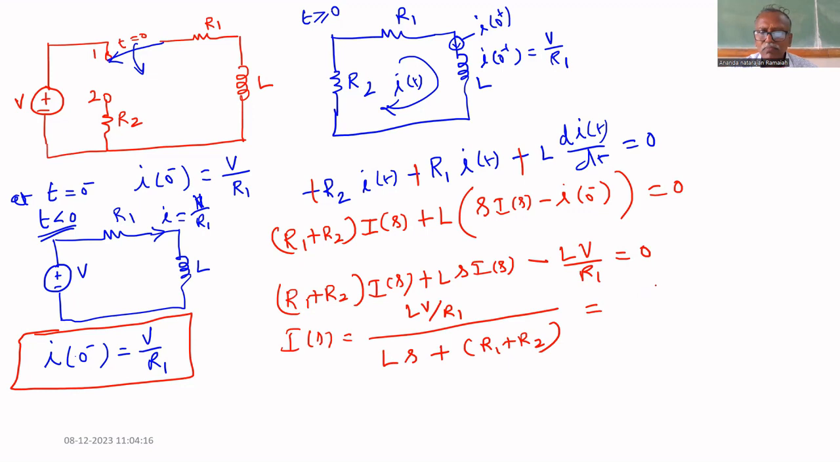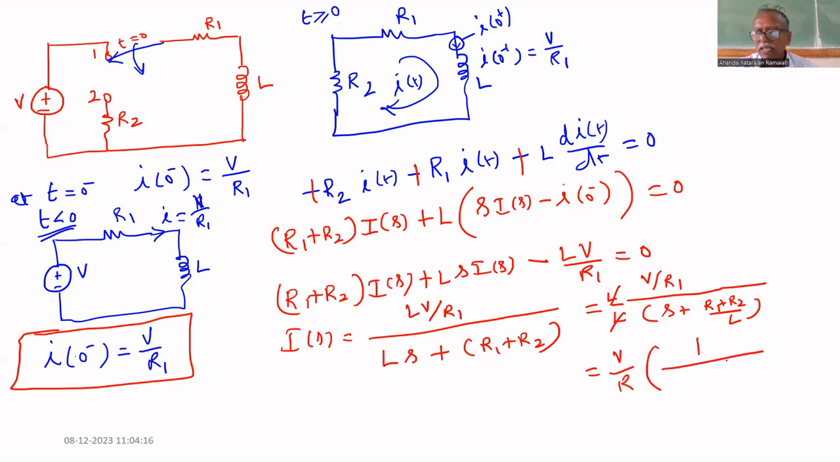If we take L outside, you will get V by R1 times 1 by s plus R1 plus R2 divided by L. We know that this is I of s. We got the answer, but in the frequency domain.